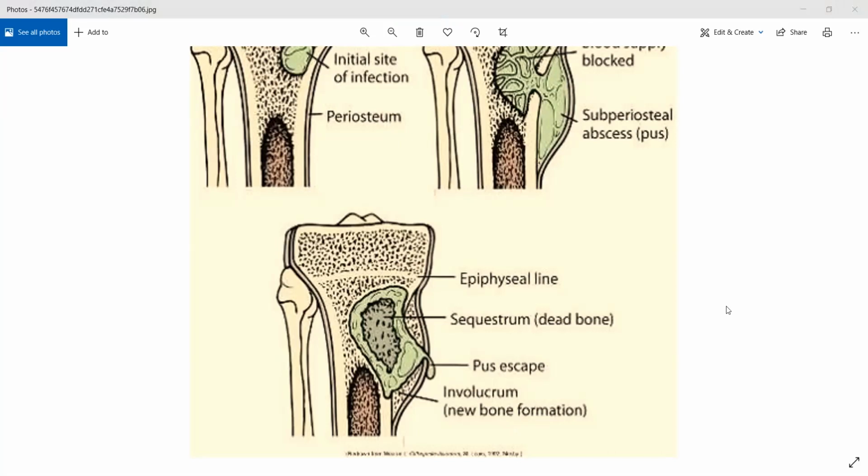So once again, if involucrum is being formed, obviously new bone is being formed. Let's suppose that process goes on for a long period of time. As this new osteogenesis is occurring, the surrounding structures will also start hardening. Like a sclerosing will occur. So that essentially involves a dense sclerotic pattern of osteomyelitis.